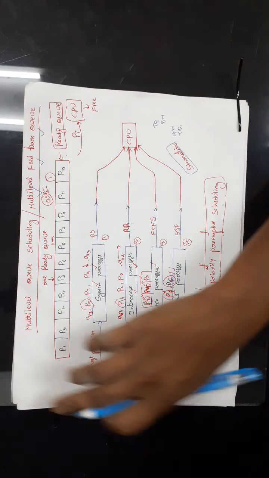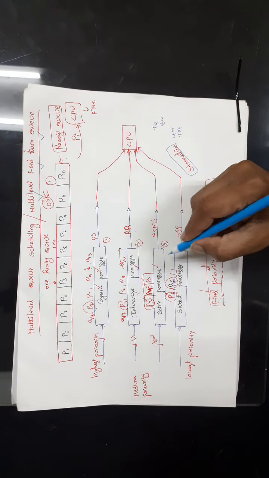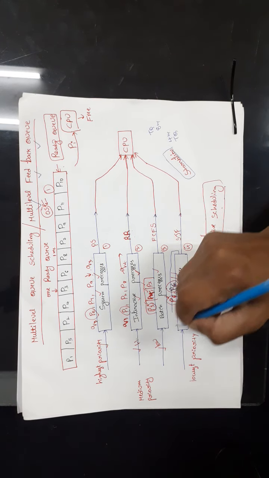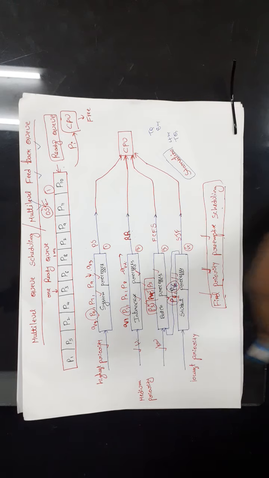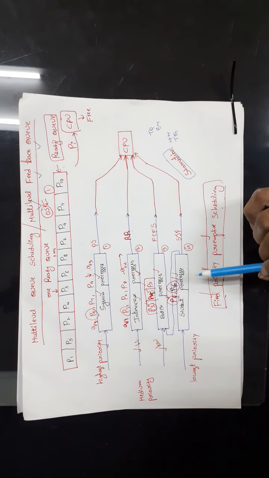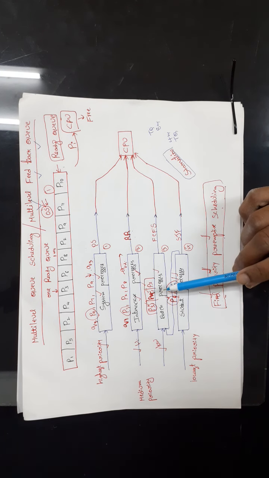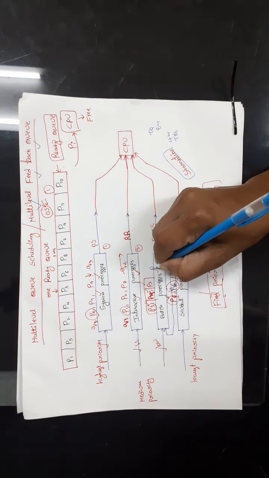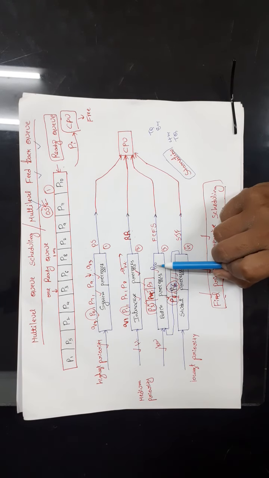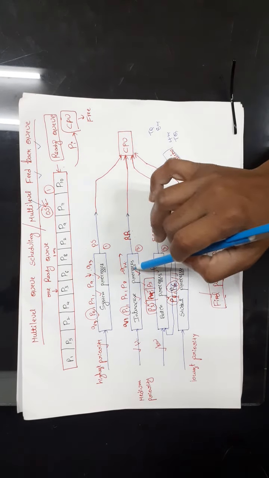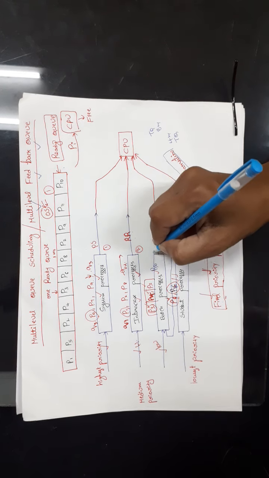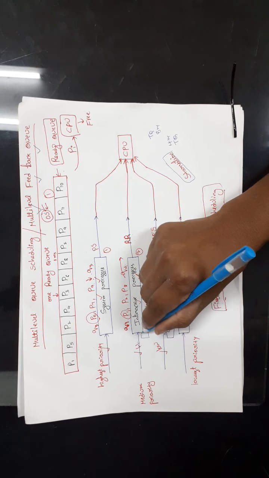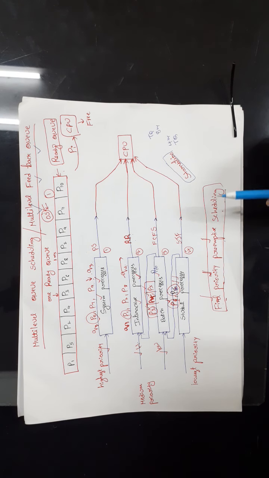So after a fixed amount of time, it will move the process from low priority to the high priority. Now it has the high priority, so there is a chance of executing this process quickly. Let us assume that now P16 has come to this queue. Then also it is not getting its chance, because only these two queues are executing currently. Then again it will move P16 from this queue to the interactive queue. Now it can get the chance, right?